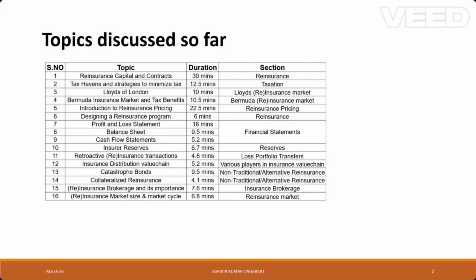These are the topics covered so far, and I have segregated these topics that we have discussed. We have discussed the insurance distribution value chain, where we explained the various players in the insurance value chain, the importance of insurance brokerage, and under reinsurance, we have discussed the reinsurance market size, various reinsurance types such as proportional and excess of loss, traditional programs, alternative reinsurance programs such as cat bonds, collateralized reinsurance, how to design a reinsurance program, introduction to reinsurance pricing, insurer reserves, and the financial statements such as profit and loss statement, balance sheet, and cash flow statements. And we have also discussed the Bermuda insurance market and Lloyd's of London.